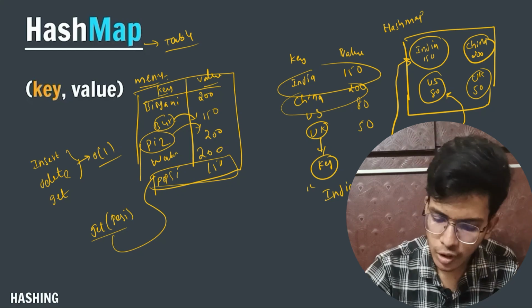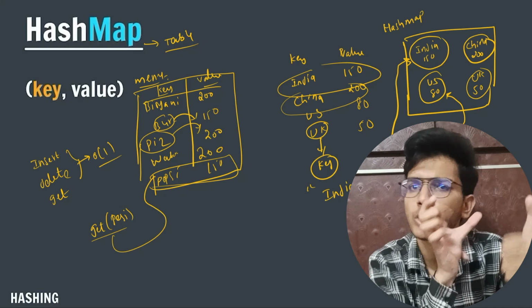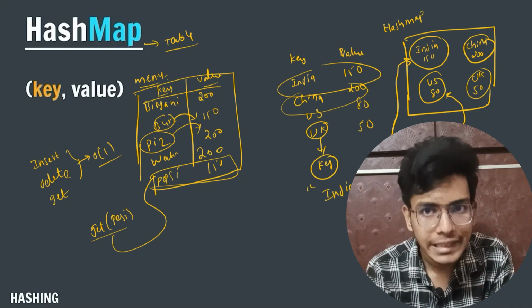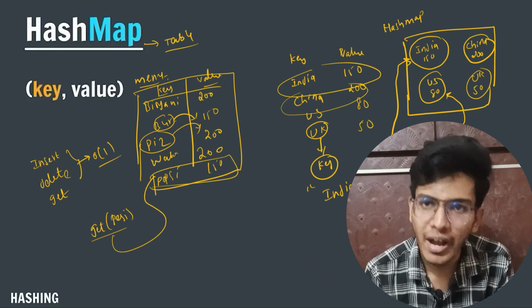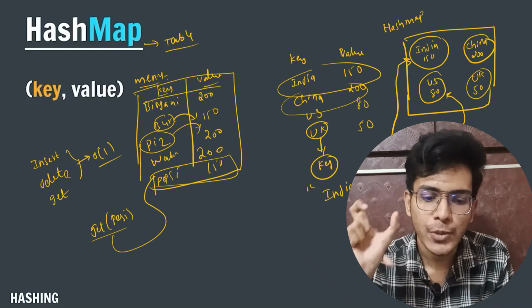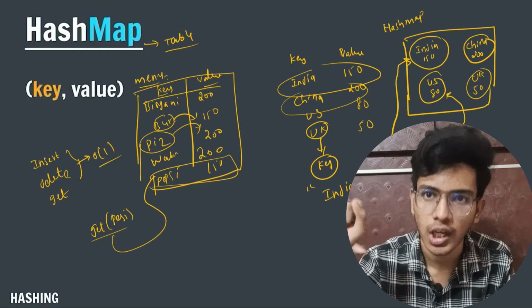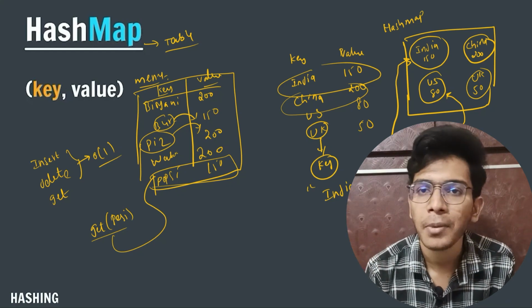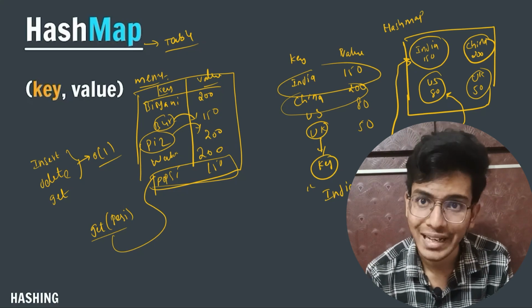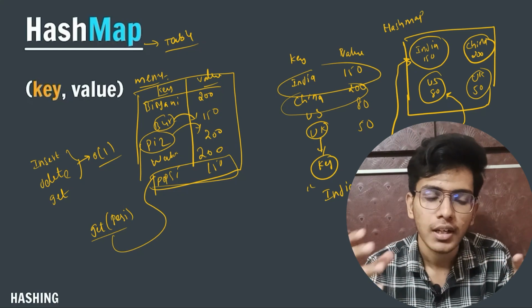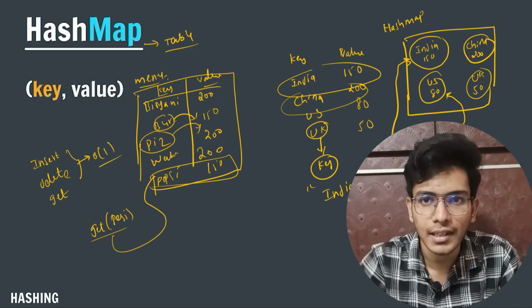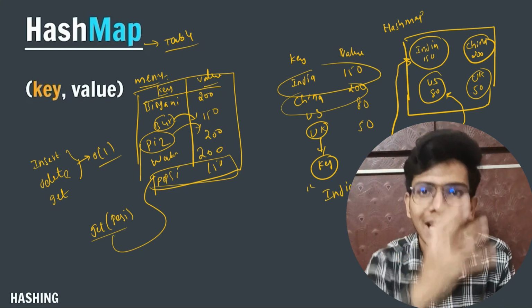So I hope you have understood. HashMap is used to store table-form data. To store key-value pair data in table form, we use the concept of HashMap. And one more thing is that HashMap is a very efficient data structure. Whatever operation you want to perform will happen in constant time, big O of one. Internally, it will create a new node in a bucket of the HashMap. It will keep on creating new nodes.